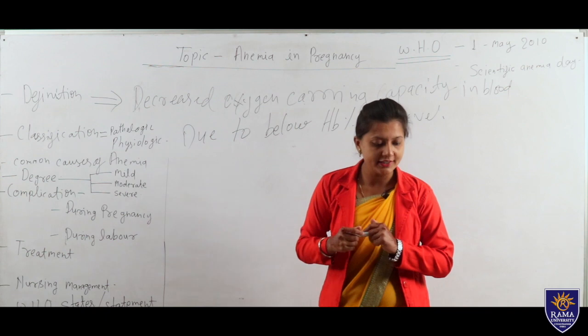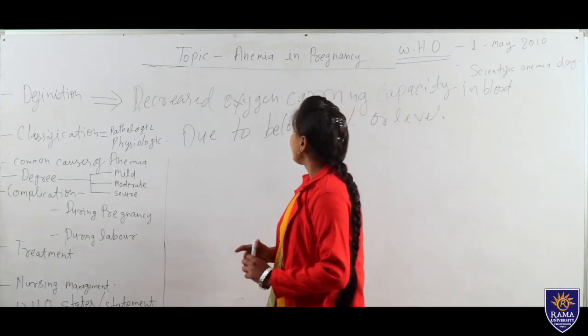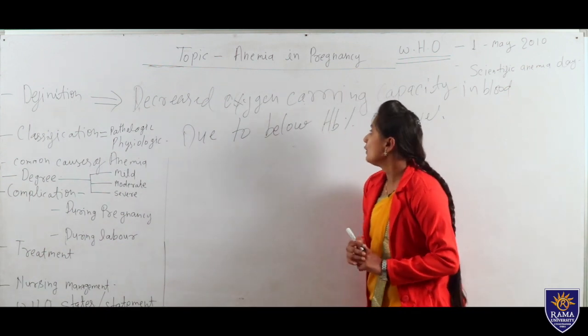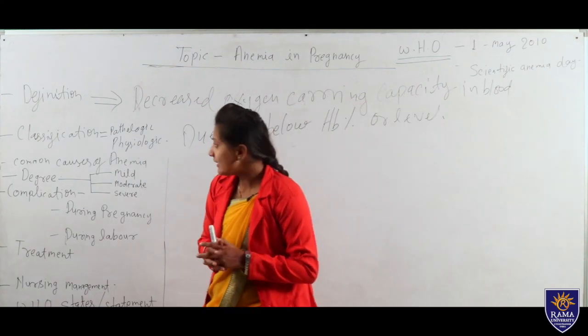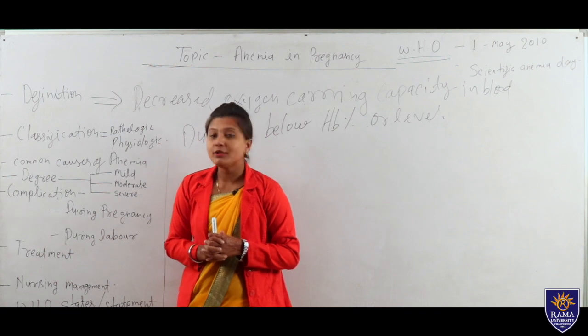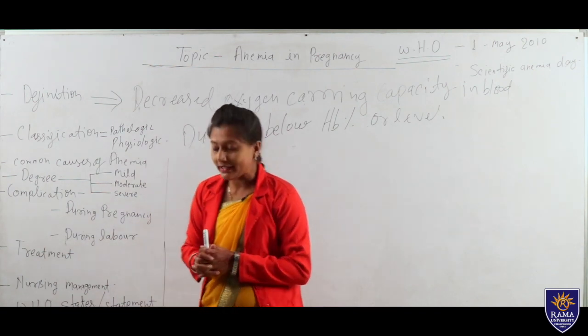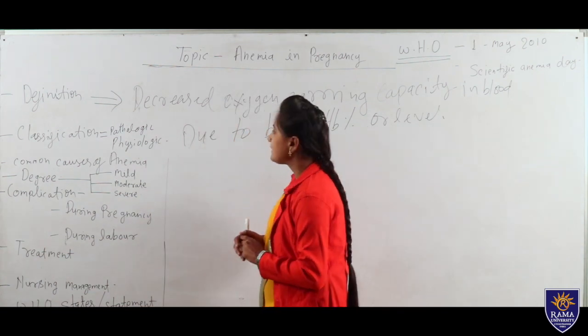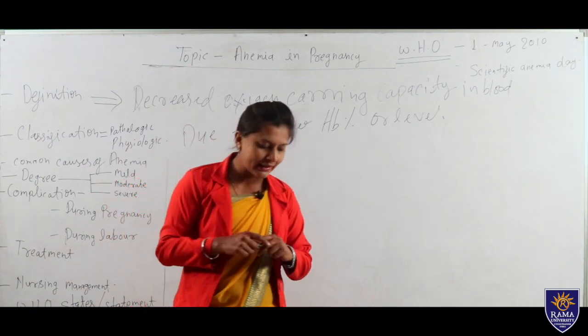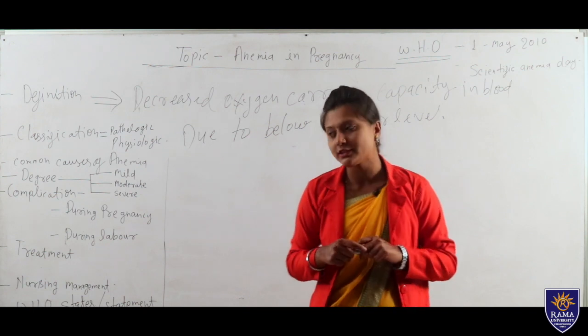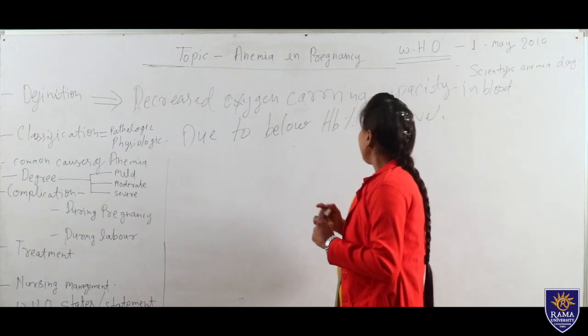That is called anemia in pregnancy, because in anemia the red blood cell is responsible for our hemoglobin level. So in anemia, hemoglobin depends on the HB percentage.